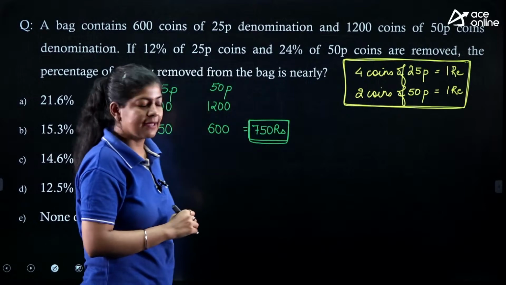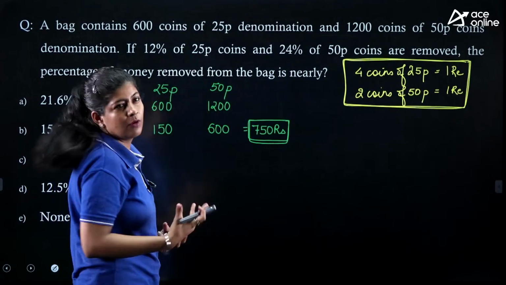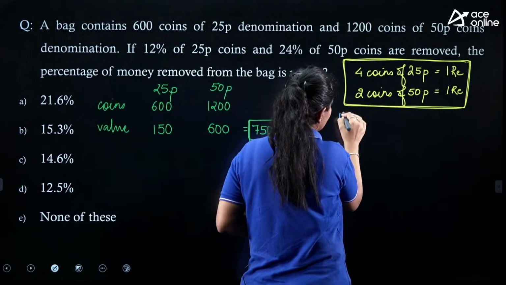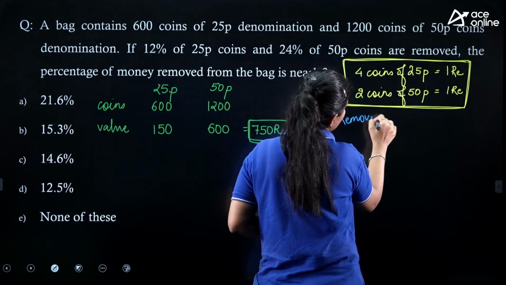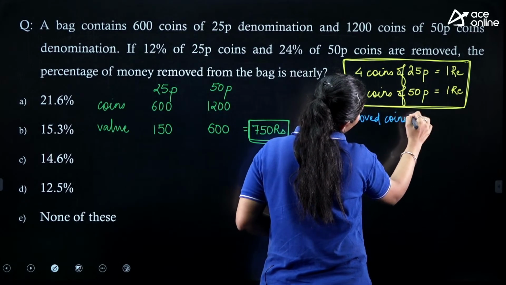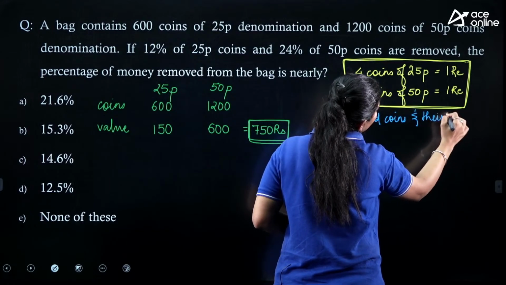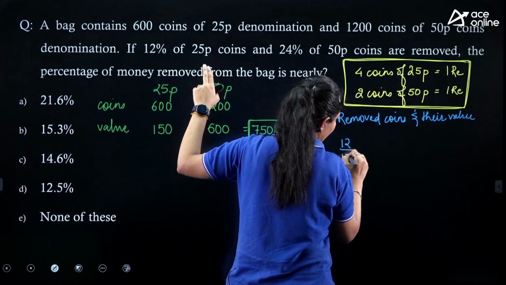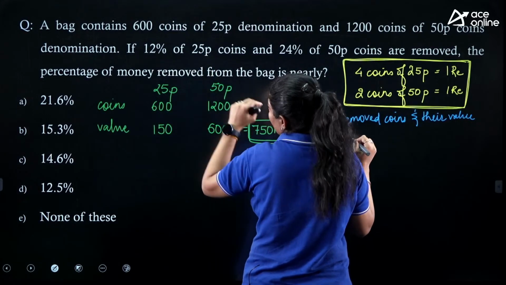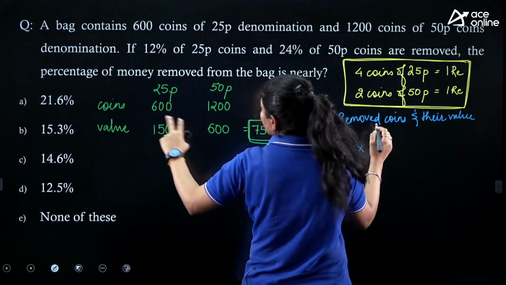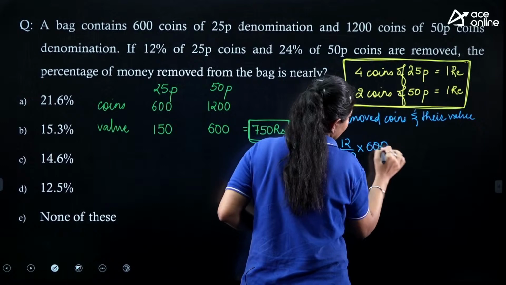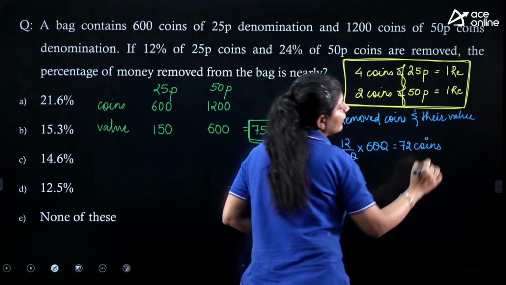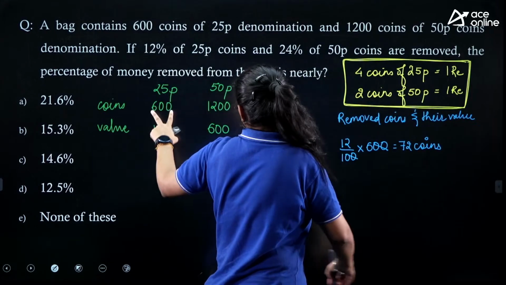But the question is saying that now we are removing a few of the coins. 12% of the 25 paisa coins, now we are going to find out the removed coins and their value, right? Okay, 12% of 25 paisa coins, and how many coins are we having? 600, right? That means we are removing a total of 72 coins out of the total 600 coins.